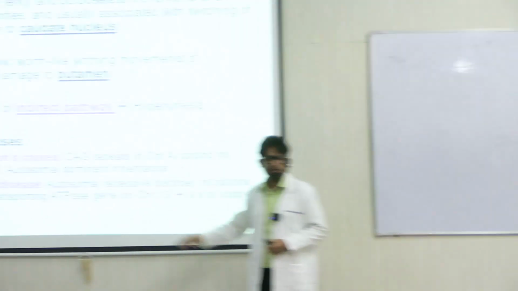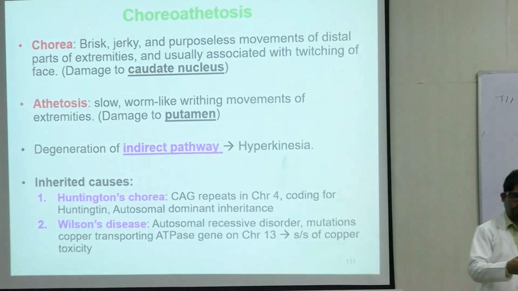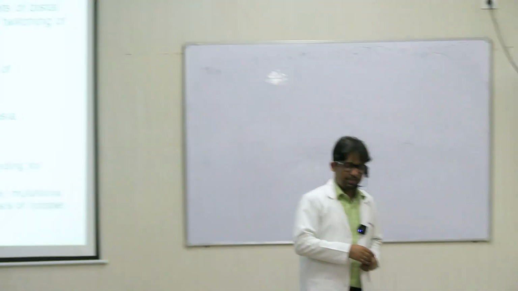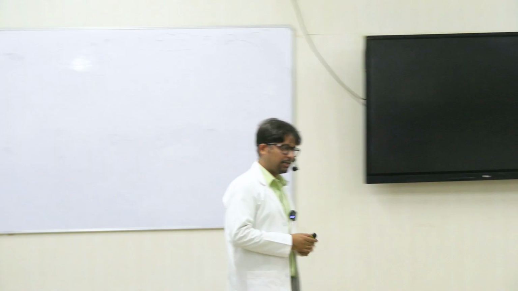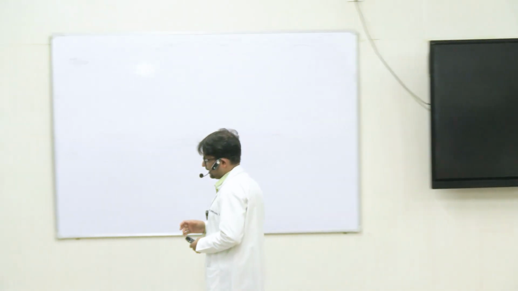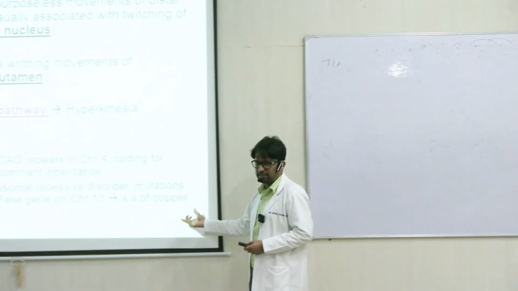So here you have a mutation. So normal forms of copper transport will be affected. Ceruloplasmin levels, what happens to those? Is it more or less? In Wilson's, it is less. So ceruloplasmin levels are less, and eventually you have symptoms of copper toxicity.